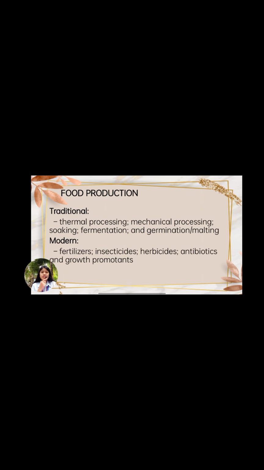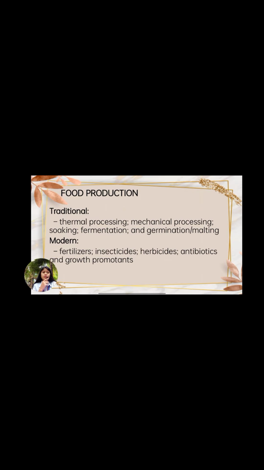Then the insecticides. Insecticides are used to protect crops against insects, fungi, and other kinds of bacteria. Herbicides, also commonly known as weed killers, are chemicals for killing or inhibiting the growth of unwanted plants.